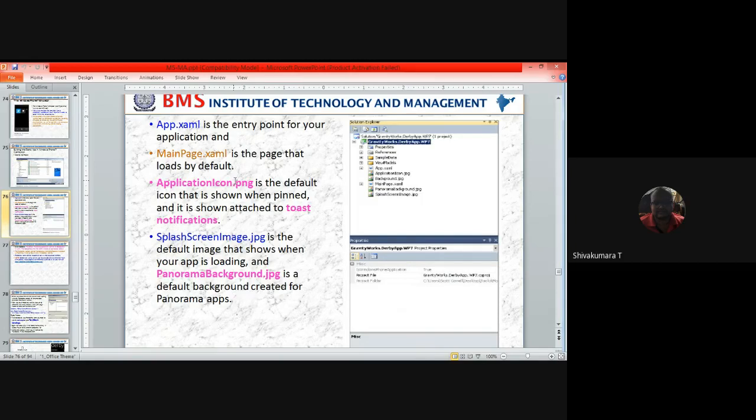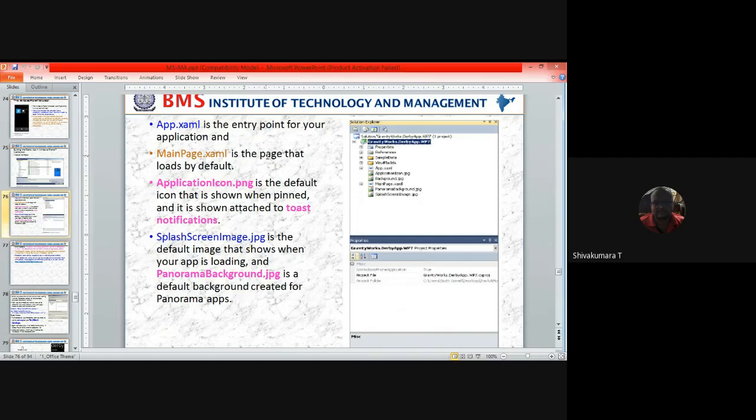In the same way, the main page loads first, then it will call the app.xaml to load the GUI, that is the home screen. Then application icon.png is the default icon shown when pinned, and it is shown attached to a toast notification. So in Android Studio, ic_launcher background is the default icon.